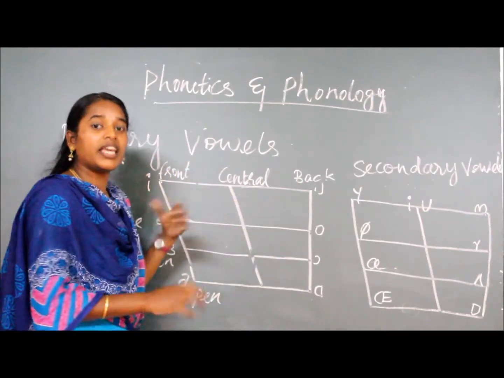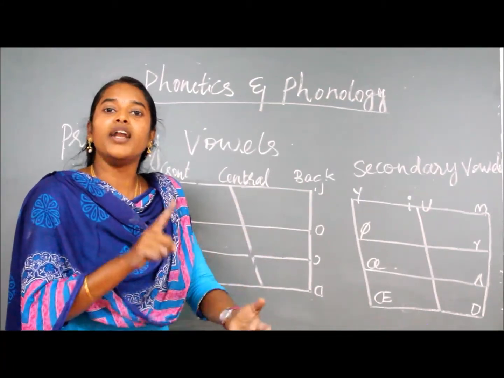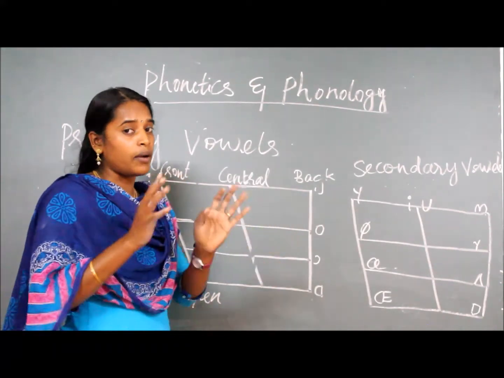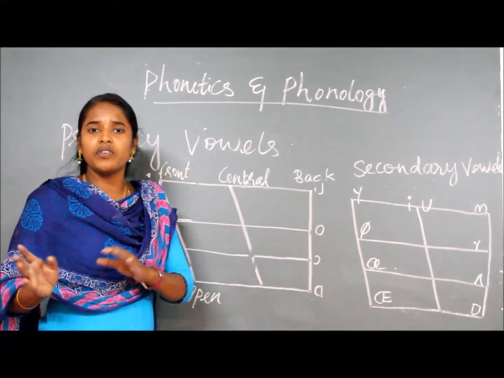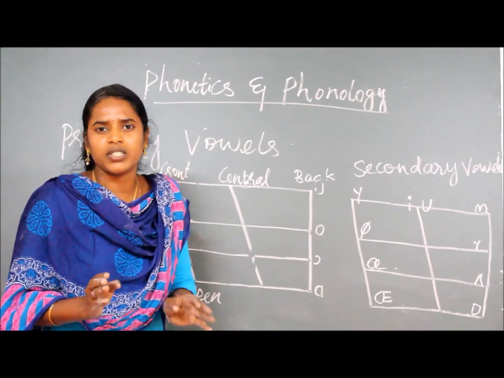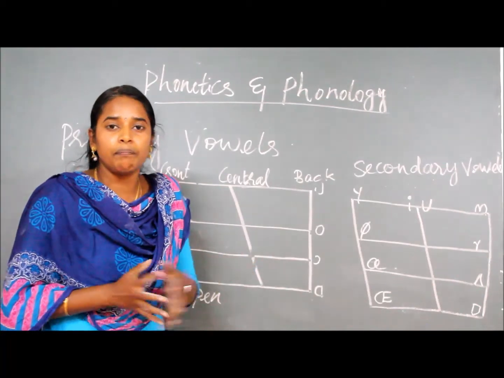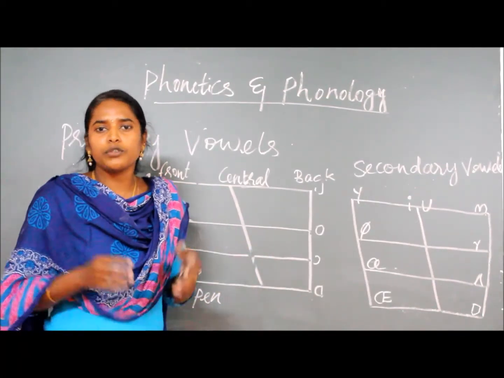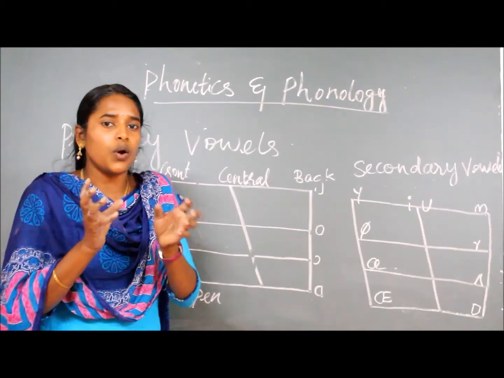So based on this, he derived that short vowels and long vowels are there. Okay, what do short vowels and long vowels mean? When you pronounce this vowel sound, it may end very short. For example, it, and oo. So these sounds are called what? It is a short vowel.